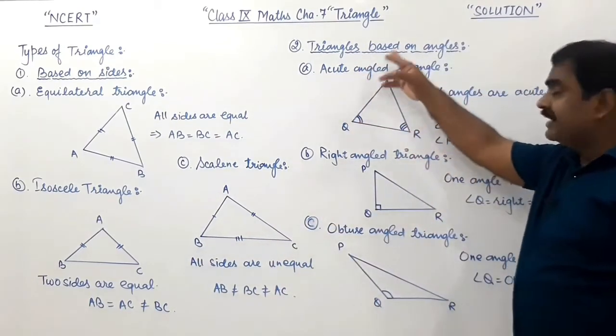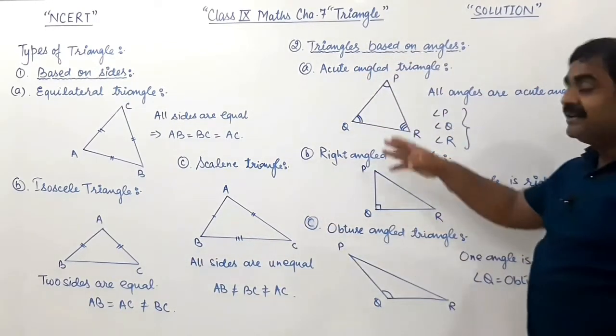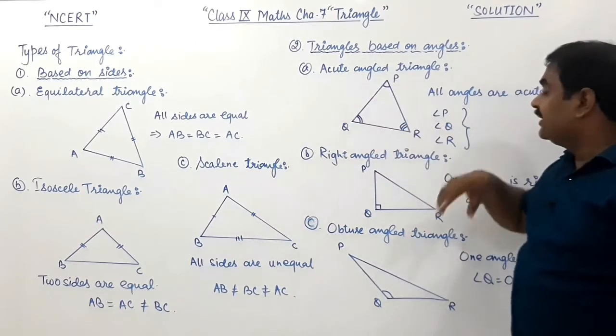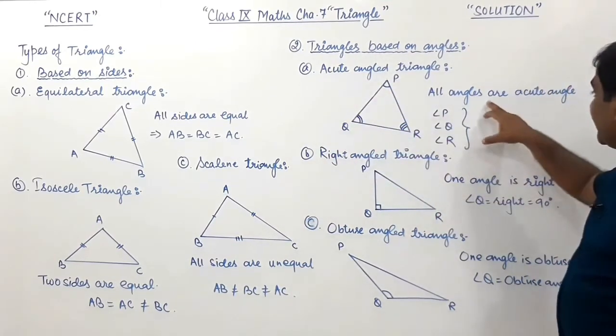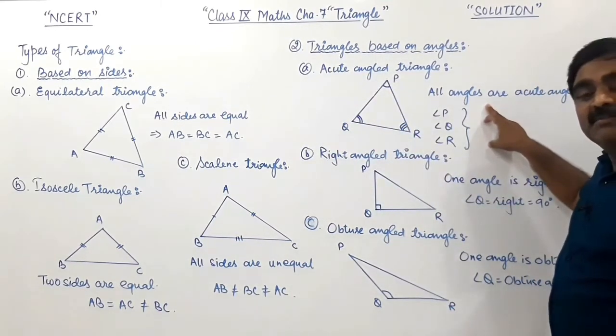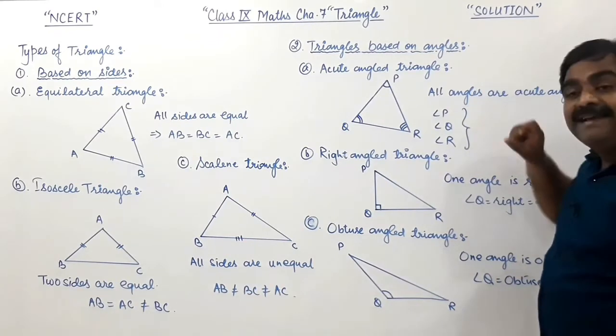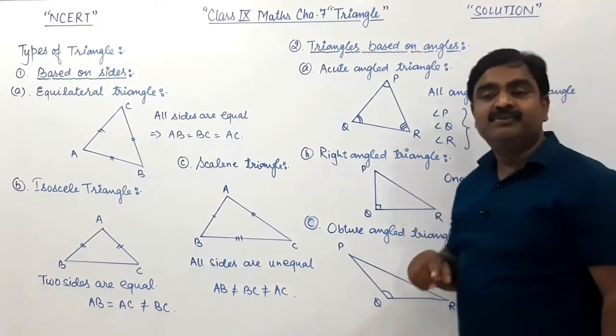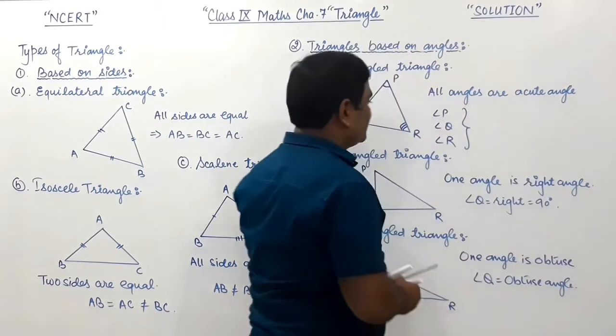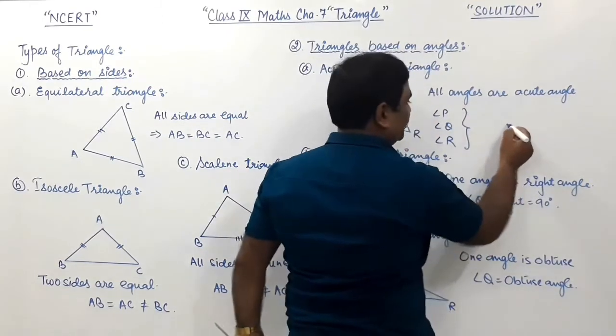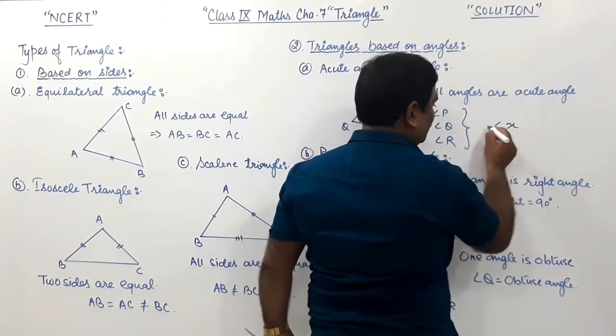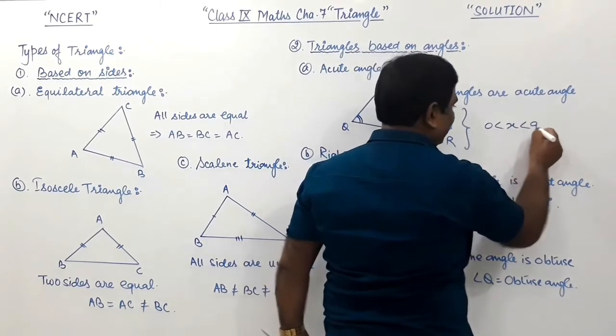Let us move on to the triangles based on angles. There are three triangles: acute angle triangle, in which all three angles should be acute, means lies between 0 to 90 degrees.